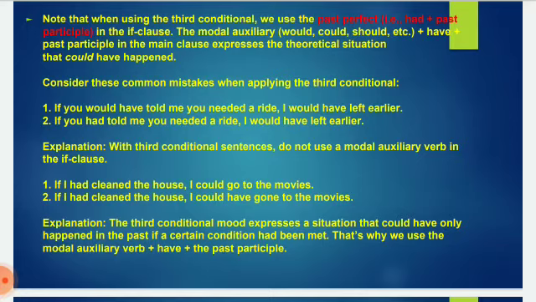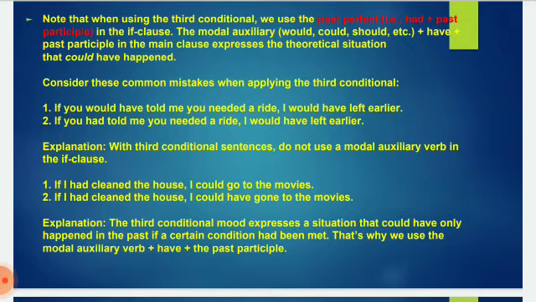Consider these common mistakes when applying the third conditional. If you would have told me you needed a ride, I would have left earlier. Now, in the if clause, there is an auxiliary verb used here. That is incorrect. The correct is, if you had told me you needed a ride, that is a past participle, I would have left earlier. And here is the auxiliary modal verb. With third conditional sentences, do not use a modal auxiliary verb in the if clause.